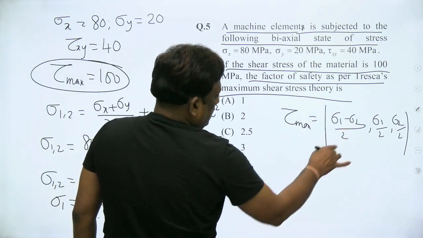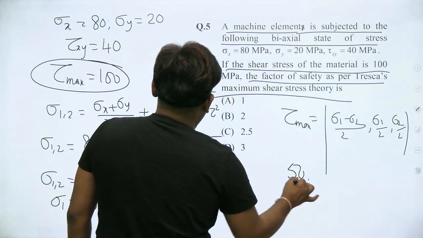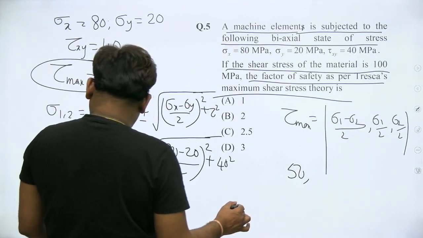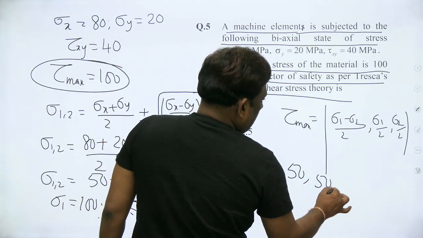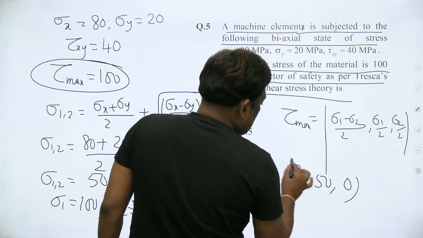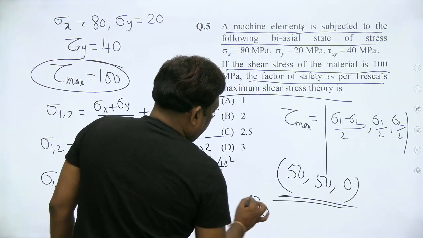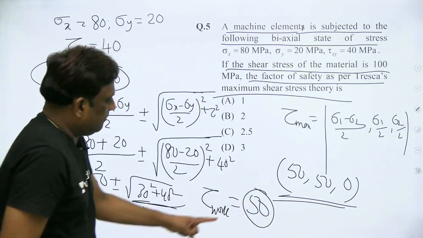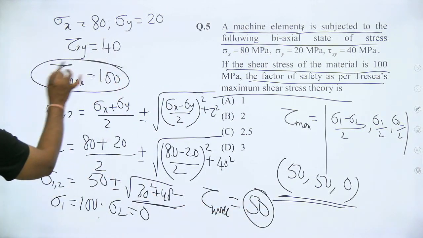100 minus 0 by 2 is 50. Okay, and next, sigma 1 by 2. What is sigma 1 by 2? 100 by 2, 50. And sigma 2 by 2, 0 by 2 is 0. So out of this, the maximum is 50. So the working shear stress is 50 and the maximum is 100.